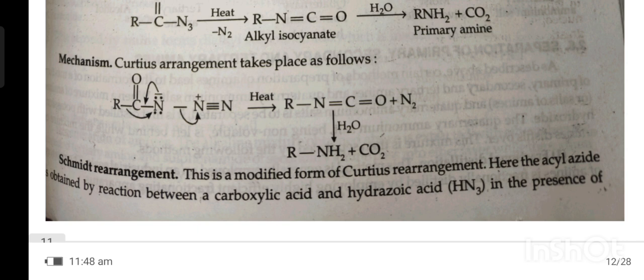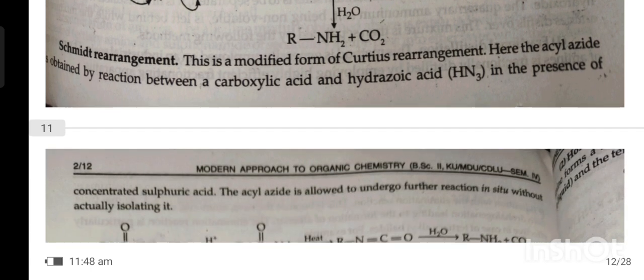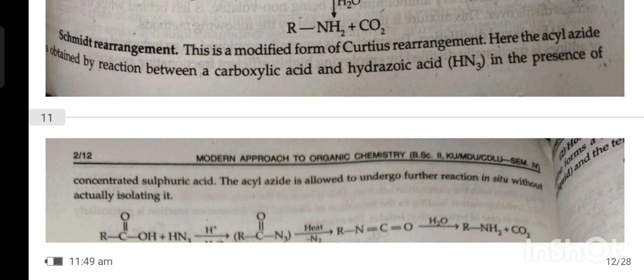Schmidt rearrangement. This is a modification of the Curtius rearrangement. Here, the acyl azide is obtained by the reaction between carboxylic acid and hydrazoic acid in the presence of concentrated sulfuric acid. The acyl azide is allowed to undergo further reaction in situ without being isolated.